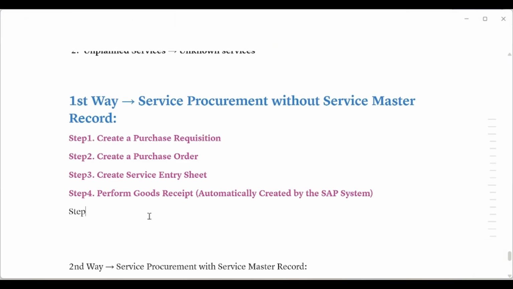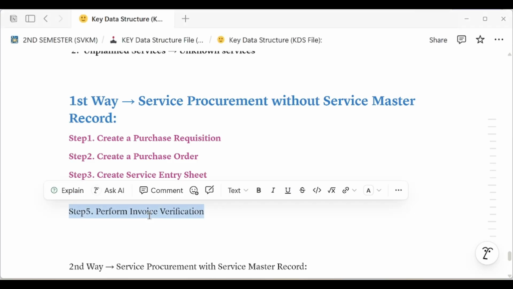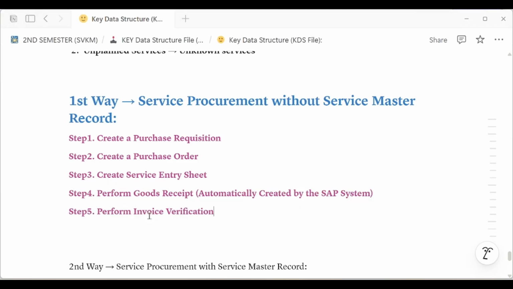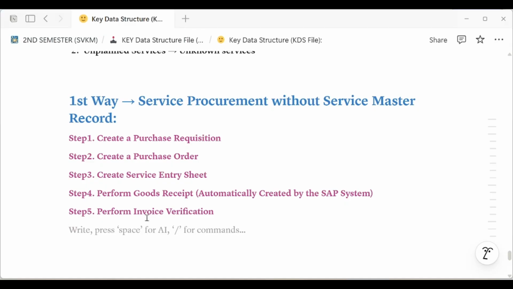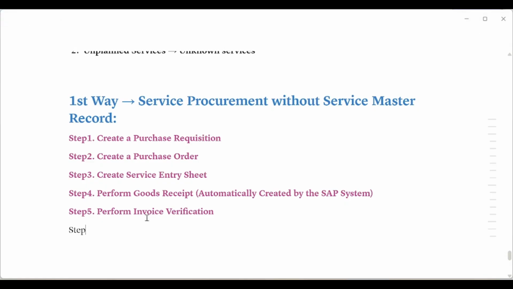Step fifth, perform invoice verification. Sixth step, vendor payment.